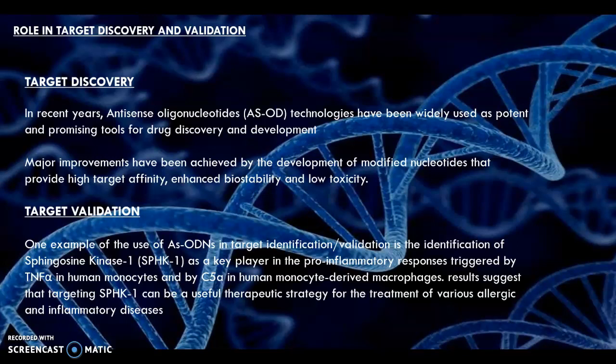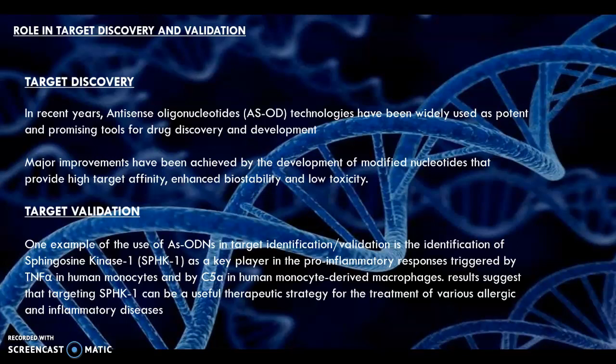Antisense technology provides a rapid and specific method for determination of gene function both in vitro and in vivo. And the antisense approach could reduce the cost of drug discovery by expediting the identification of the lead target of pharmaceutical intervention. Major improvements have been achieved by the development of modified nucleotides, which provide high target affinity, enhanced biostability and low toxicity.